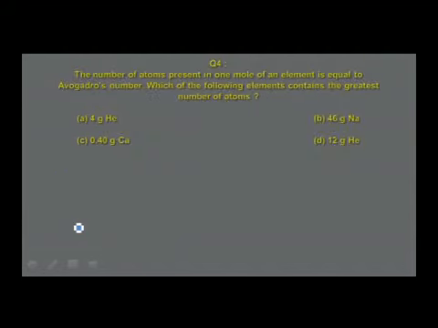We shall go to the next question. The number of atoms present in 1 mole of an element is equal to Avogadro's number. The statement is given very clearly: 1 mole is equal to NA atoms. Which of the following elements contains the greatest number of atoms?